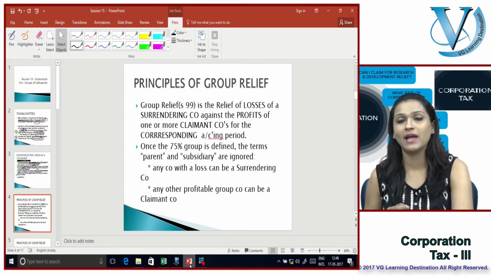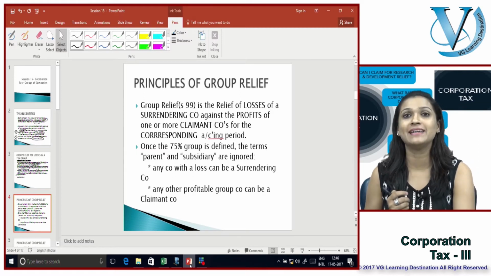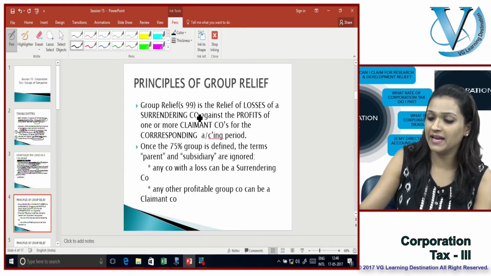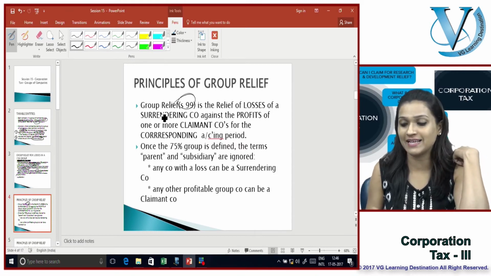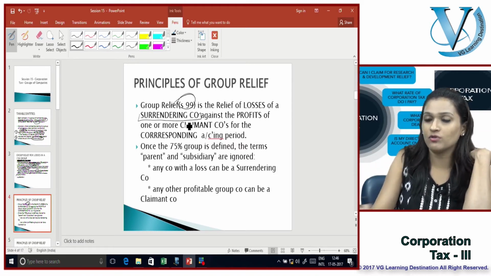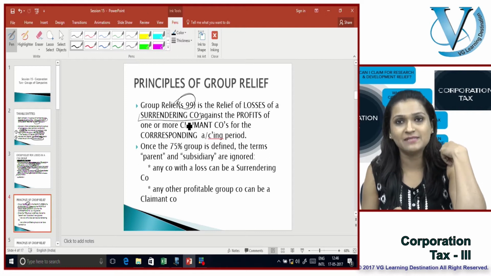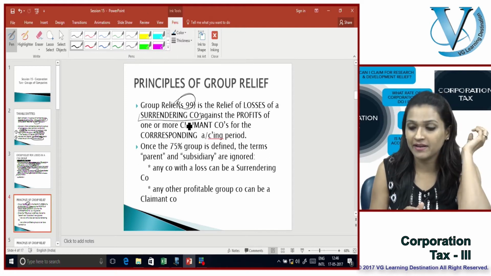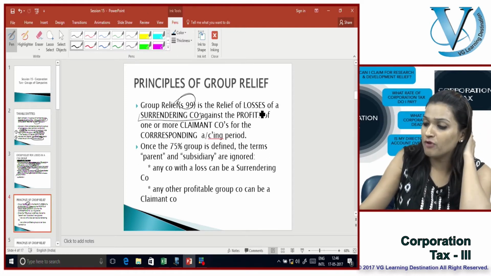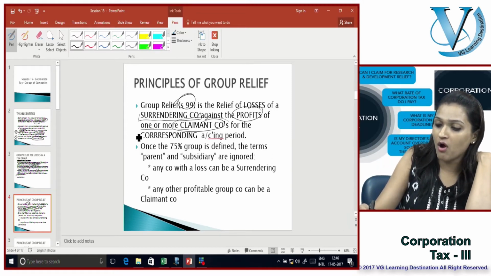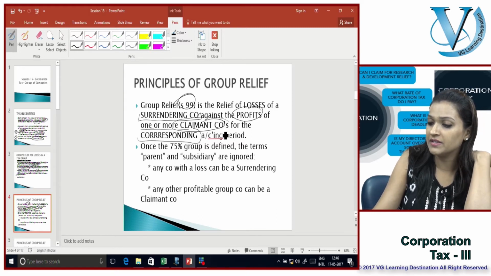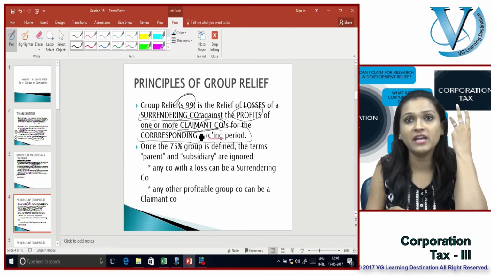So let's have a look at group relief, which is under section 99, the relief of losses of a surrendering company. So now what do you have? Losses being incurred by a surrendering company against the profits of one or more of the claimant companies for the corresponding accounting period. So we've done three new terms now.